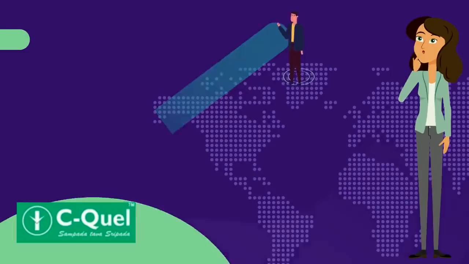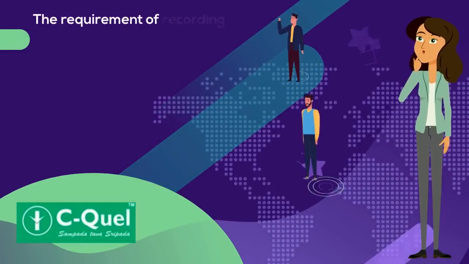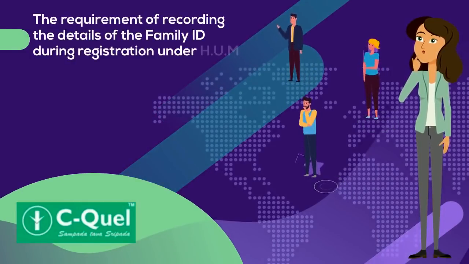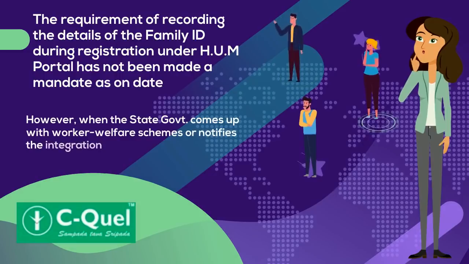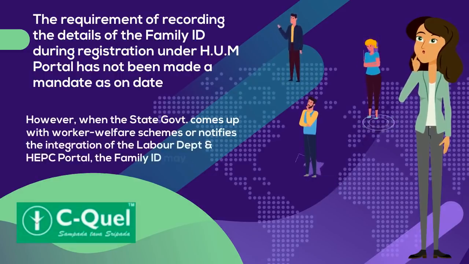The requirement of recording the details of family ID during registration under the HUM portal has not been made a mandate as on date. However, when the state government comes up with worker welfare schemes or notifies the integration of Labour Department and HEPC portal, the family ID may be made compulsory.